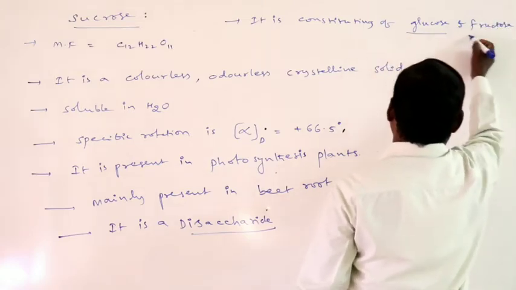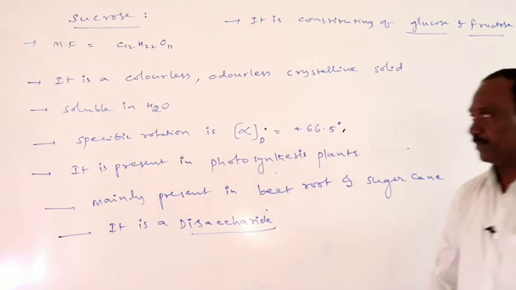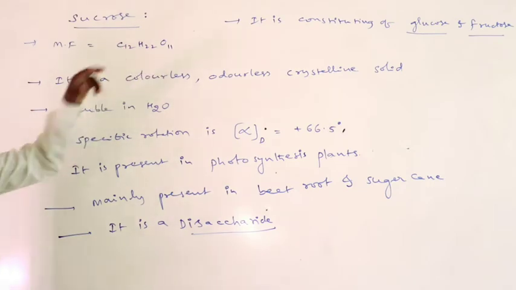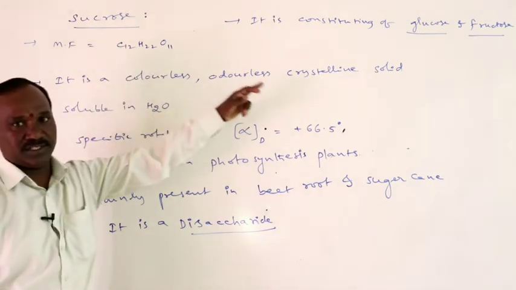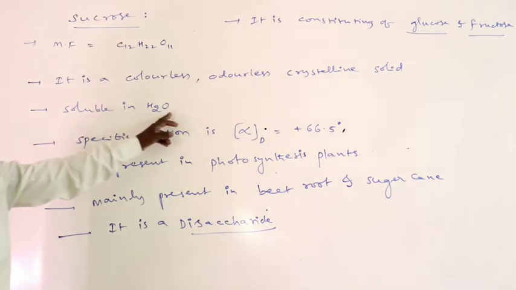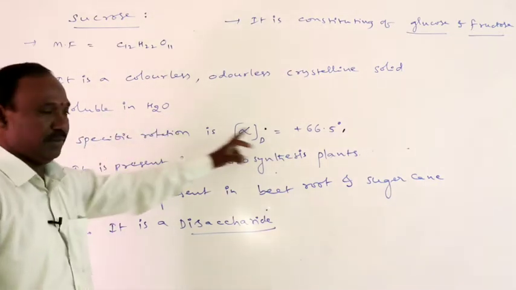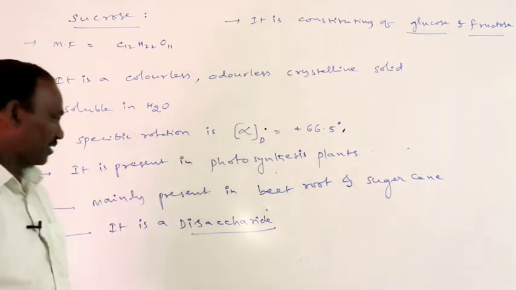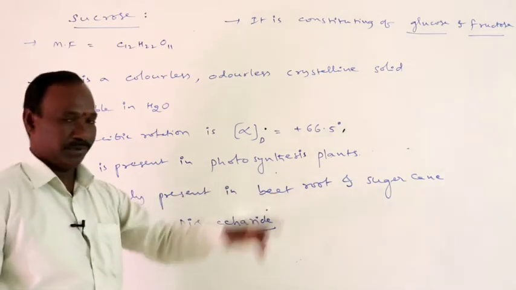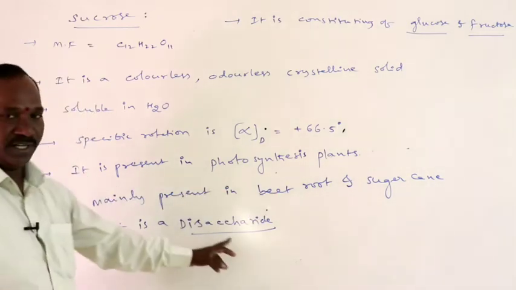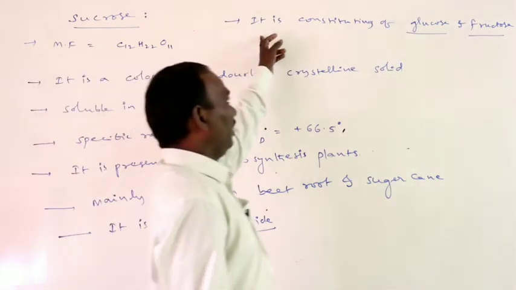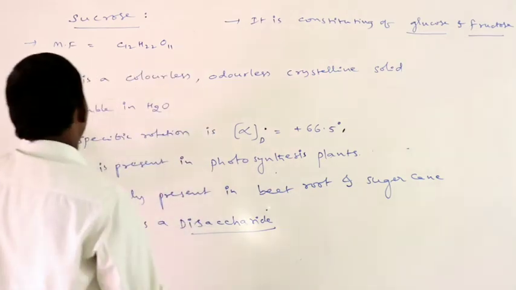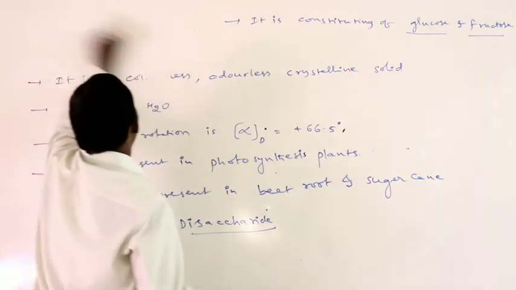Sucrose molecular formula is C12H22O11. It is a colorless, odorless, crystalline solid, soluble in water. Specific rotation is plus 66.5 degrees. It is present in photosynthesis plants, mainly in beetroot and sugarcane. It is a disaccharide constituting of glucose and fructose.